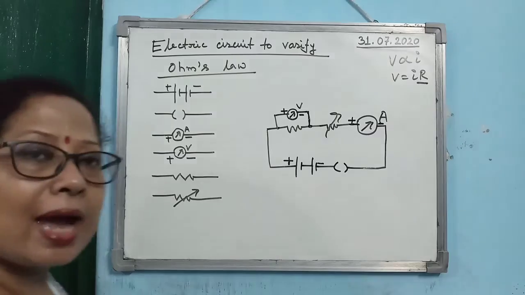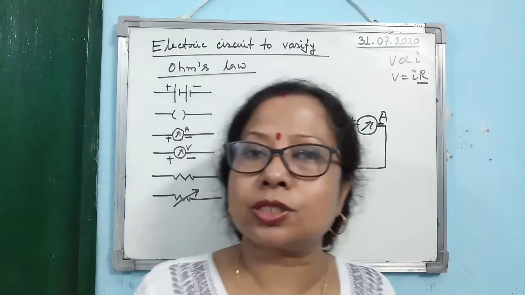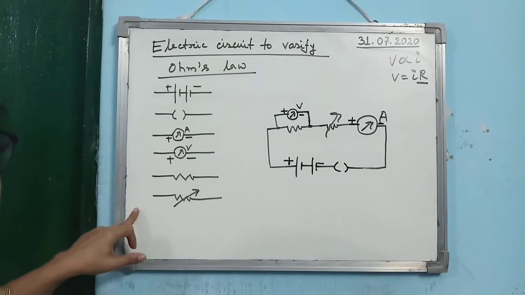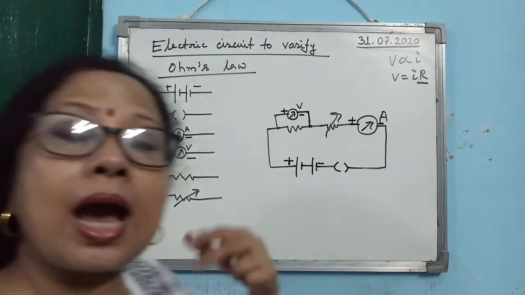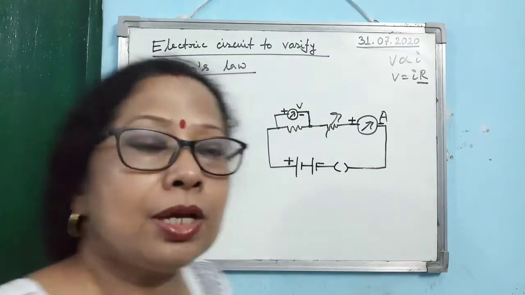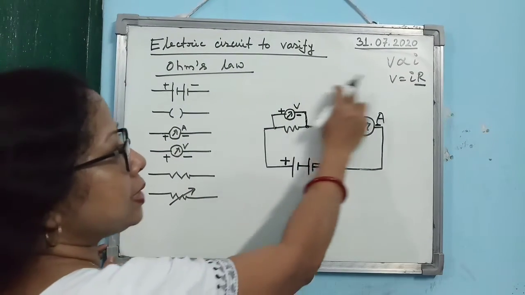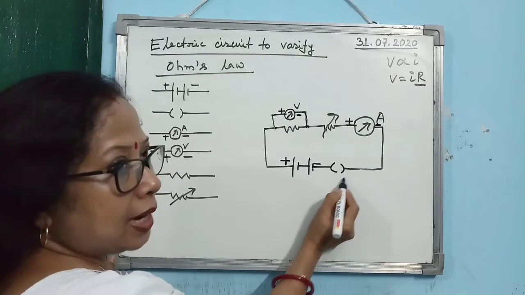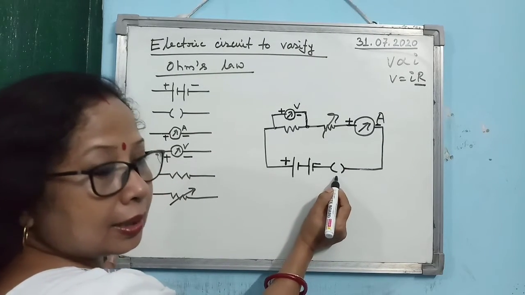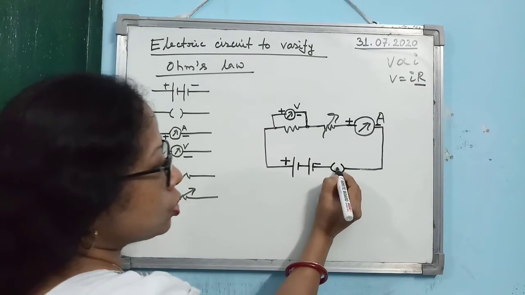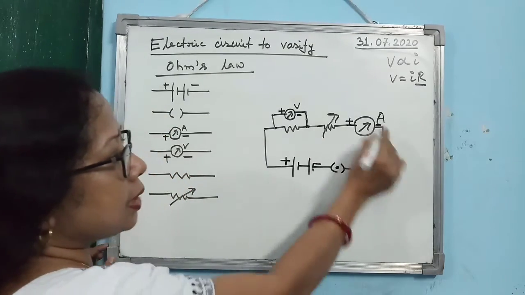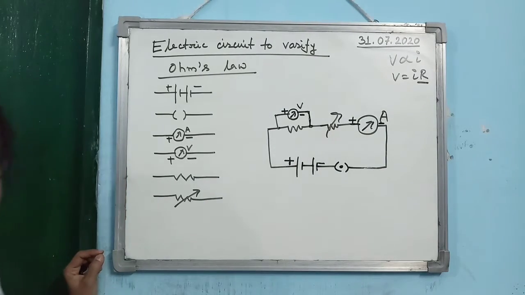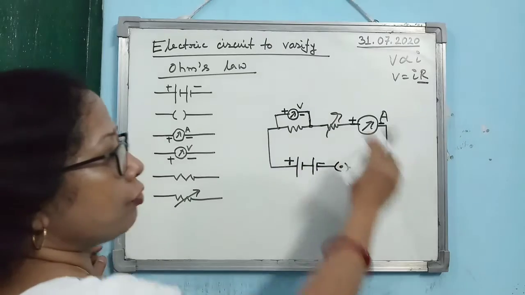Alright. So sometimes you may get a question on this topic where these devices will be given to you and you will be asked to join them. So how to make a complete circuit, this is the complete circuit. But here you see, this is an open circuit. Why? Because the key is open. So you have to put the symbol showing the key is closed and current is passing through the circuit, and this is the way you have to connect different devices.